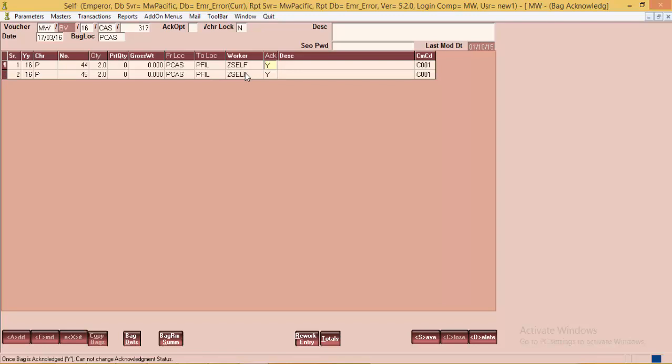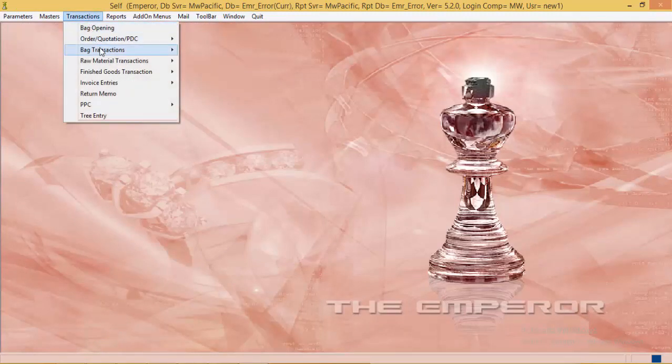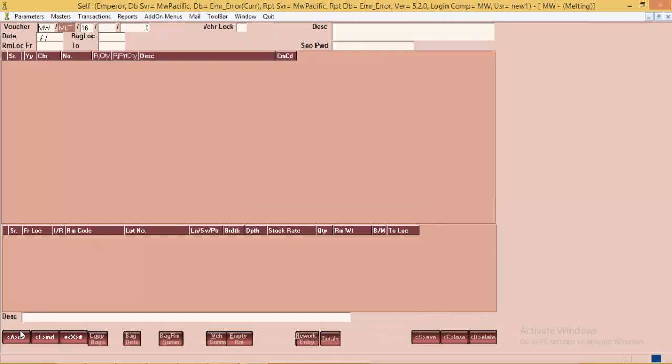And after this bag gets acknowledged, the WIP location for these bags will be filing location. After bag acknowledgement entries, we will look at the other bag transactions like bag split, bag merge, rejections and melting.